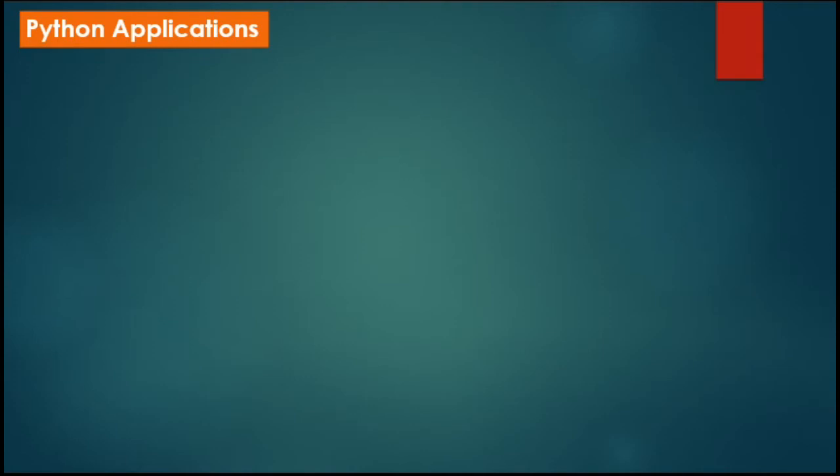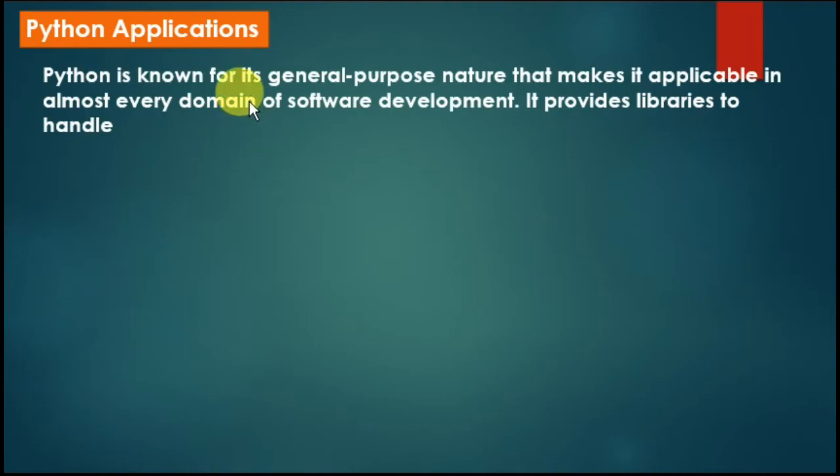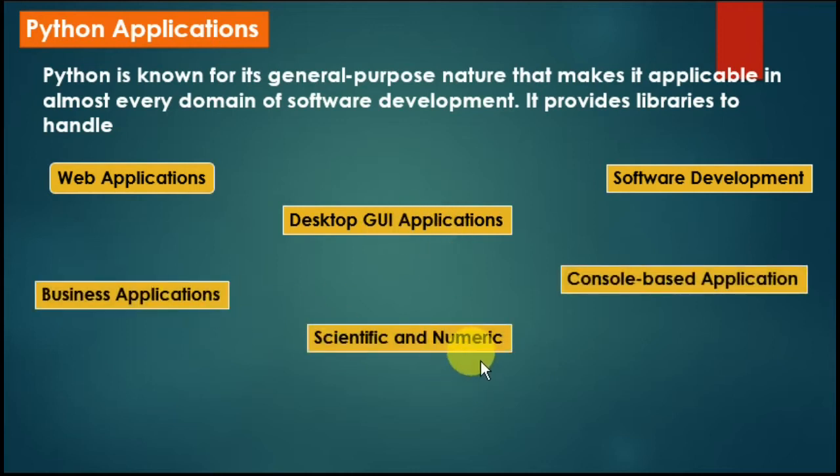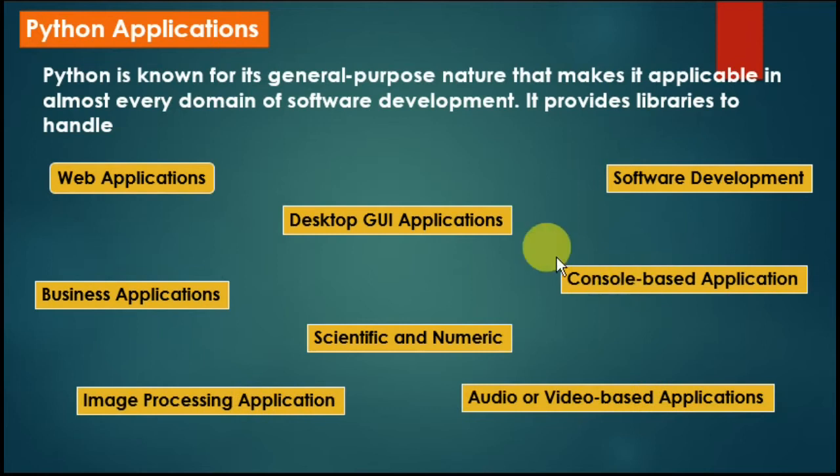Python applications. Python is known for its general purpose nature that makes it applicable almost in every domain of software development. It provides libraries to handle it. It is used in web applications, software development, desktop graphical user interface applications, business applications, scientific and console based applications, image processing, audio video. There are many libraries to handle these things. For web applications there are different libraries, and for software development many libraries are there. You have to import those libraries to develop the applications.